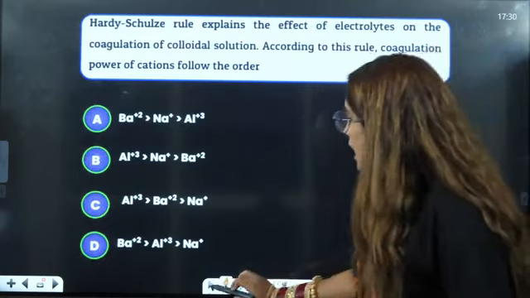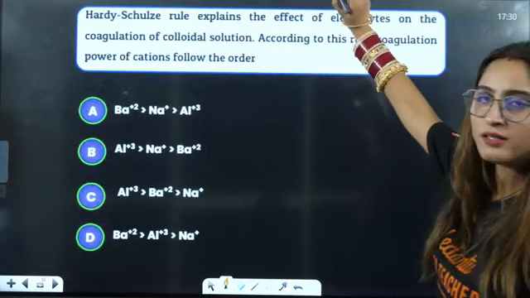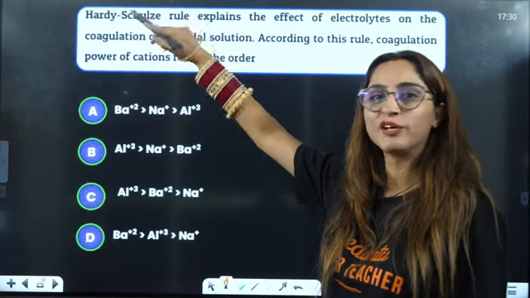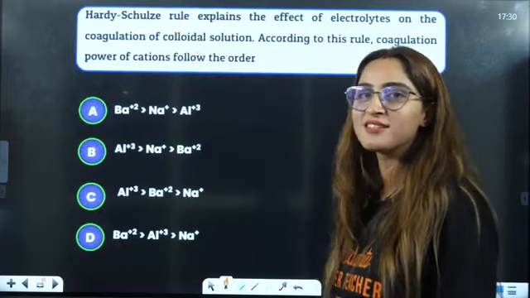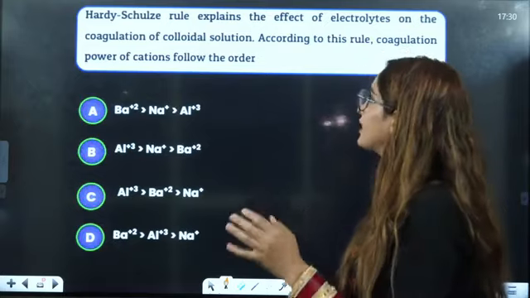Next is Hardy Schulze rule, explain ma'am pronunciation. The pronunciation is like that only. We are Indians, right? So our pronunciation of these German, French words, names will be like that only.